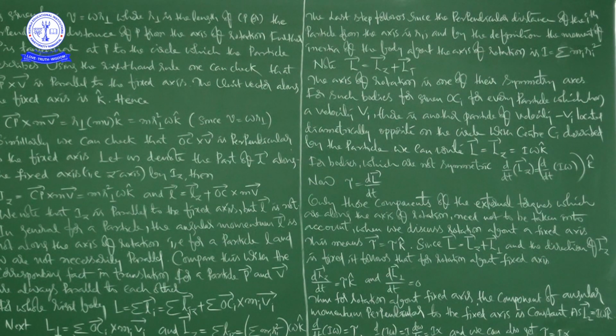Thus, for rotation about a fixed axis, the component of angular momentum perpendicular to the fixed axis is constant, as Lz is equal to I omega k.